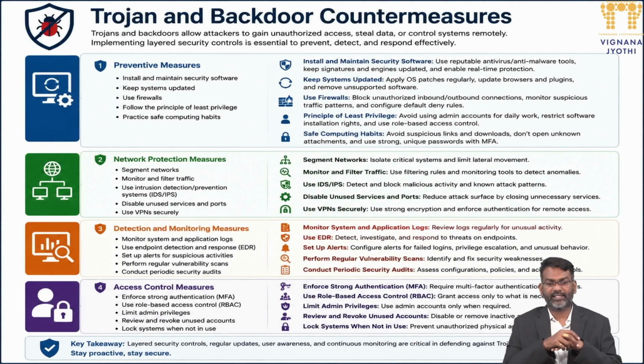And next, last, going with the access control measures. We have to go with multi-factor authentication, and we have to clearly define every user's access control privilege. As per that privilege itself, the user has to respond. Beyond that, if he is doing any sort of uneven activity, we have to detect it and make the required countermeasures, stopping the misuse of operations at that particular instant of time. So this is about the different types of countermeasures that can be carried out once we have Trojans or backdoors. Thank you.